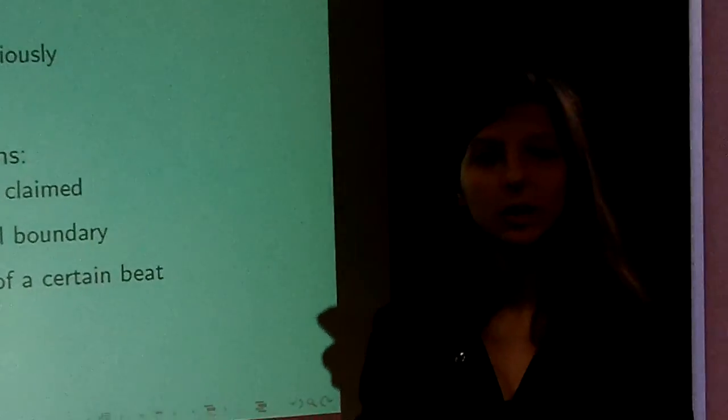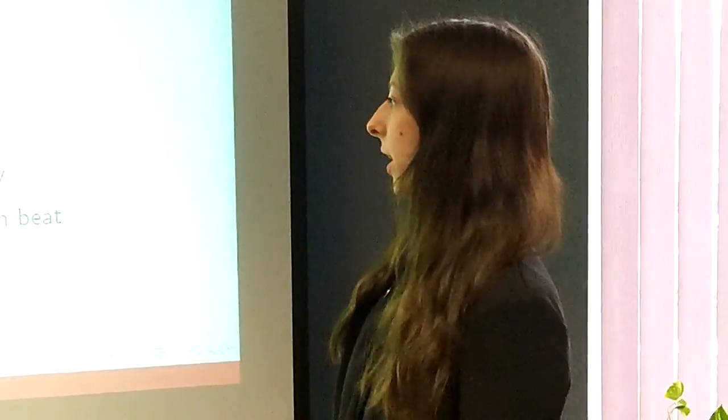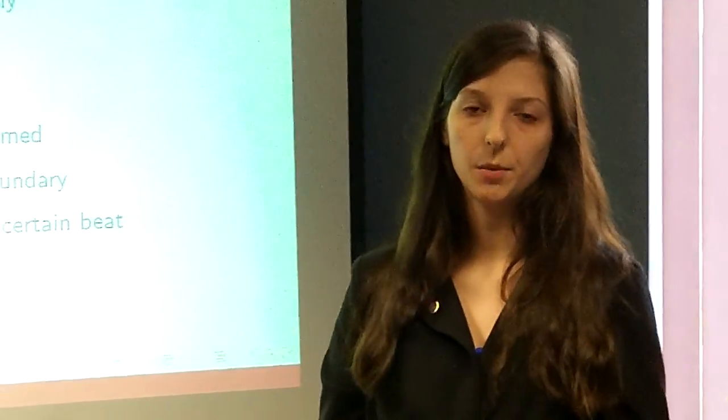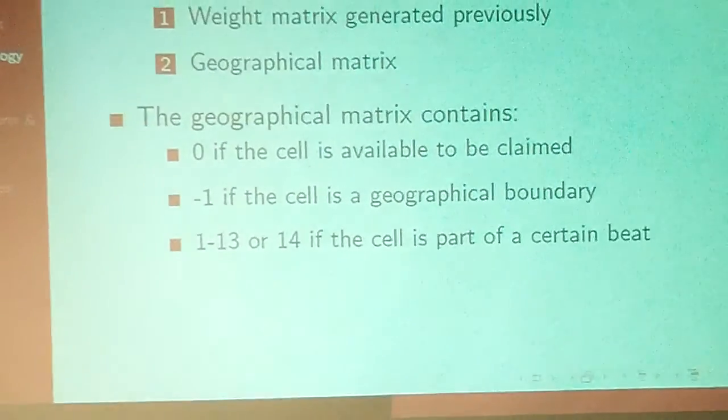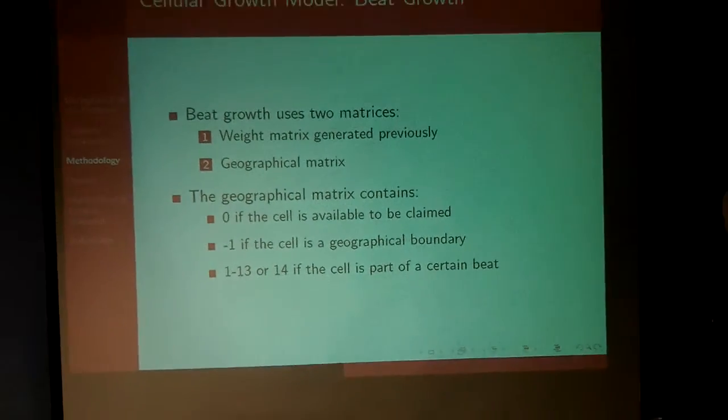It uses the weight matrix we talked about previously, and then it also uses a geographical matrix. So the geographical matrix actually contains 0, -1, or 1 through 13, or 14 depending on the number of seeds or beats in each cell. And a -1 means your geographical boundary, and a 0 means that a cell can be taken by a beat. And of course 1 through 13 means that you're part of that number of beats.